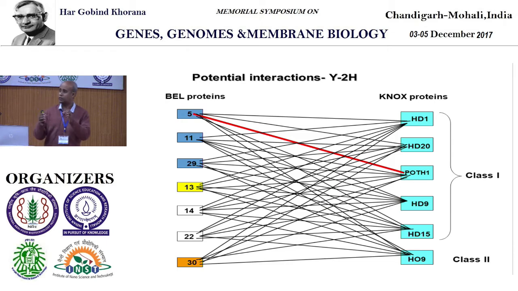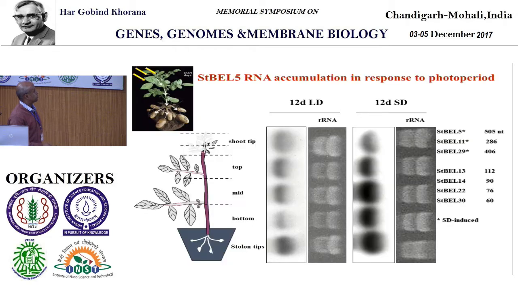These are KNOX. KNOX are master regulators. The entire plant architecture is governed by KNOX, like HOX in Drosophila and KNOX in plants. So these two interact. And we knew this long before 2003, that these two interact, as do the other BELs and KNOXes. This BEL and KNOX interaction is very critical for all types of plant architecture and for governing the complete development process in the plant. Okay, so what we did, I will show you a few slides from pretty old work of mine.